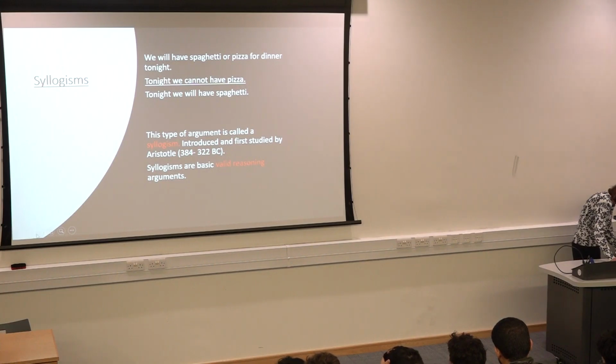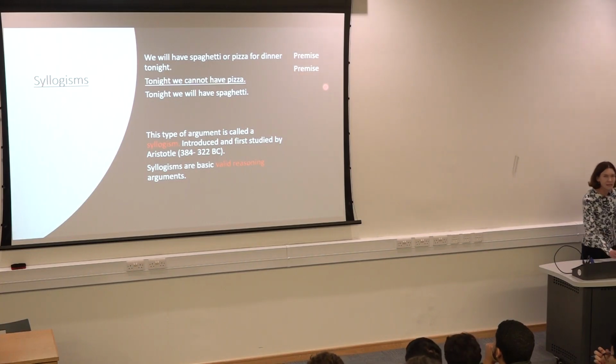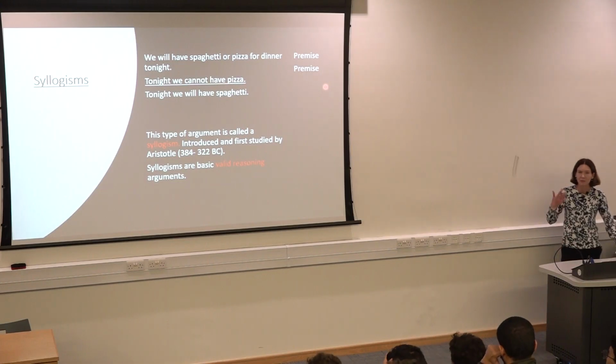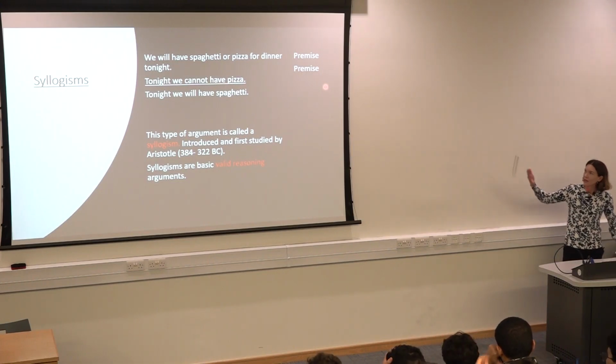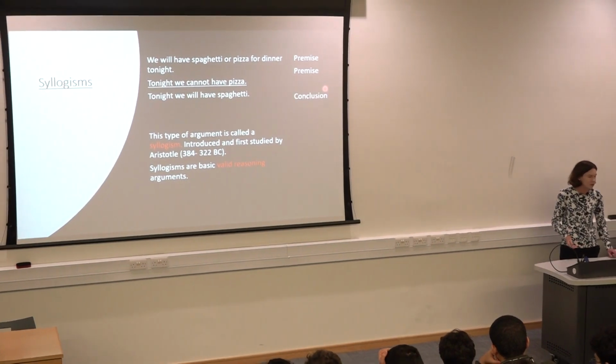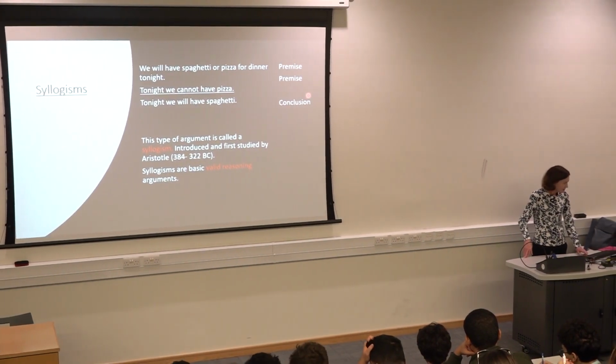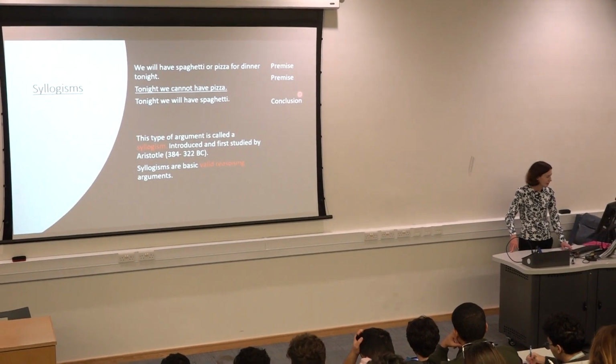Have I got a pointer? Laser pointer, yes. So you're given some facts that you assume to be true, these two at the top. These are called the premises, yes? Premises, stuff that we accept as being true. So I accept that we're going to have spaghetti or pizza for dinner. I accept that we cannot have pizza. And then from that, we draw a conclusion, right? So a little syllogism looks like that, okay.